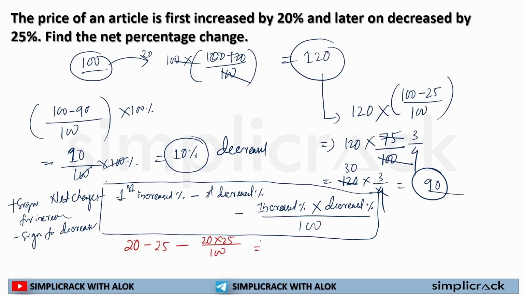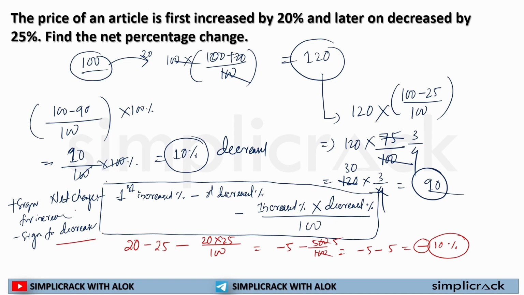If I solve it, 20 minus 25 is equal to minus 5, minus 500 divided by 100, which is 5, so minus 5 minus 5 is minus 10%. Minus means decrease. So there is a 10% decrease in the price of an article if it is increased by 20% first, later on decreased by 25%. I hope this is clear to each and every one of you.